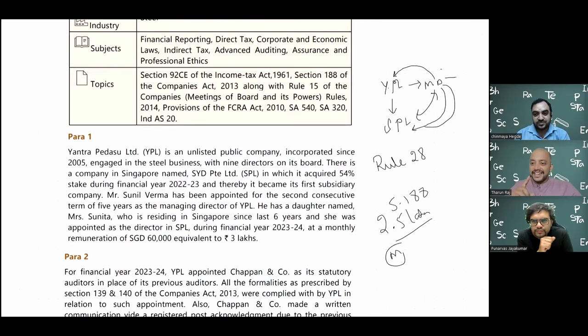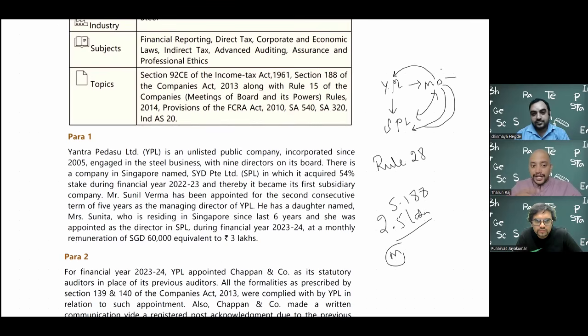Even in GST, it is like that. Father and daughter are both relatives and they are related. Whether dependent or not, spouse and children are always related; they come under family. A director of a company and the company are also related. So Sunil Verma and YPL are related.